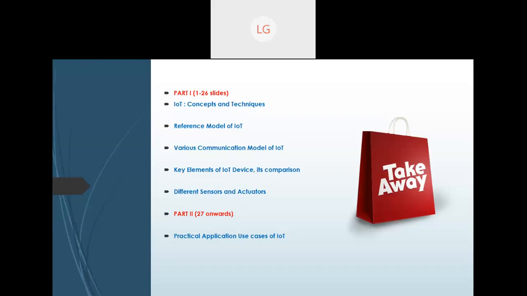In the first part, I am going to talk about the concept, techniques, and reference models for those people who are not aware of IoT at all, and basic terminologies: what exactly is IoT, how it works, what are the various devices, what are these sensors, what are the actuators, and what are the different kinds of communication models related to IoT. All these things we will discuss in part 1, whereas in part 2 I am going to show you some practical application use cases of IoT.